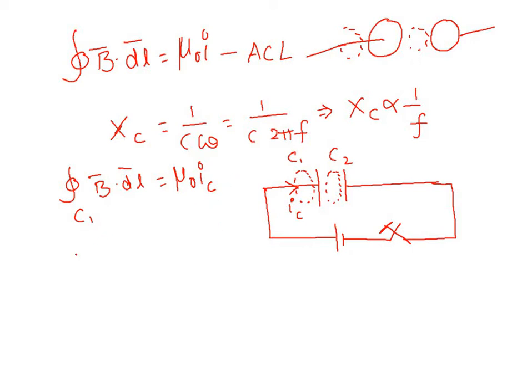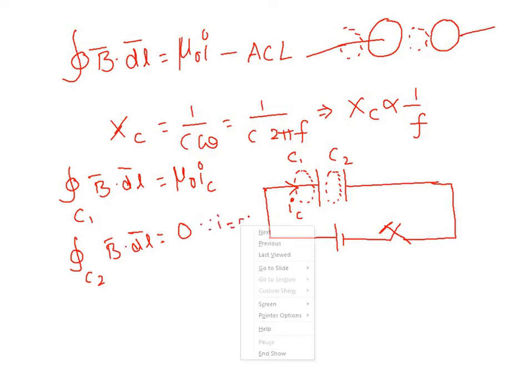Keep this aside. Now for the second region, integral over C2, B bar dot dl bar, I'll write it as 0, since there is no current in this region. That's it, right? There is no current in this region. Hence, can I make it 0? Thus, you got two different equations for two different situations. Understand that.